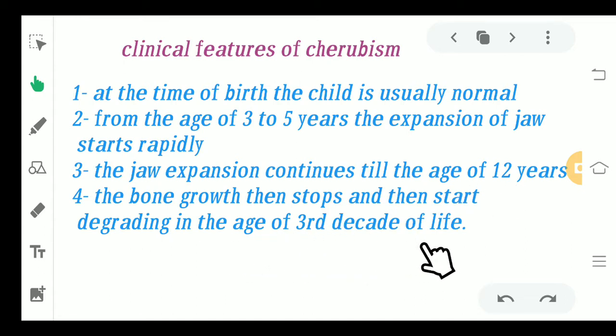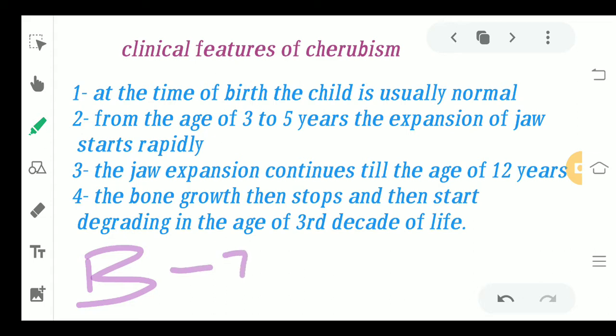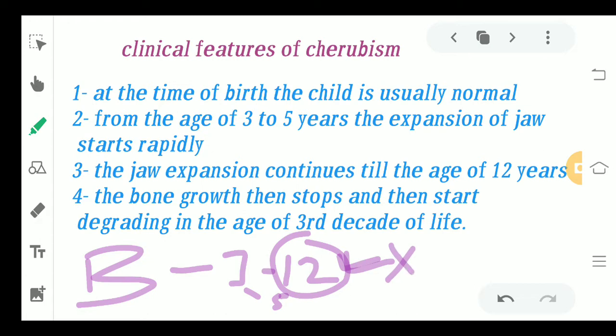And now in the third decade of life, the resorption of the bone will start again, and this condition comes back to normal. So at the time of birth, the child is completely normal. Then from 3 to 12 years, the expansion is taking place. Major expansion takes place from 3 to 5 years, but it goes up to 12 years. Now at 12 years, the expansion will stop, and finally in the third decade of life, the regression will start.